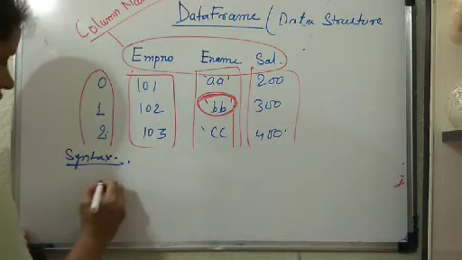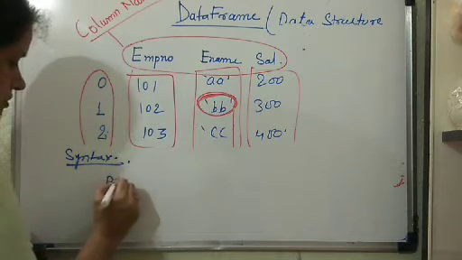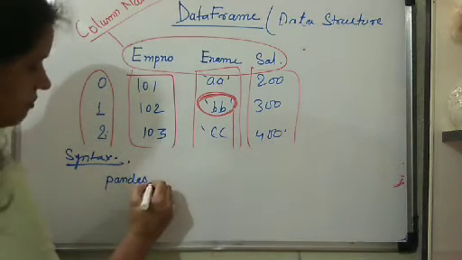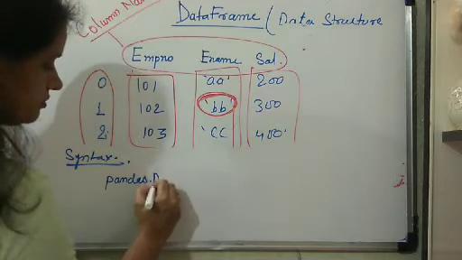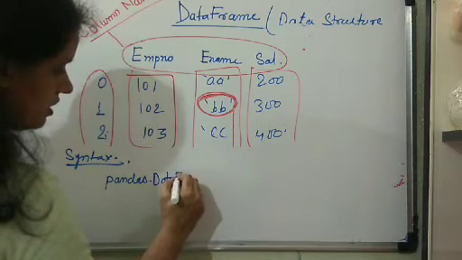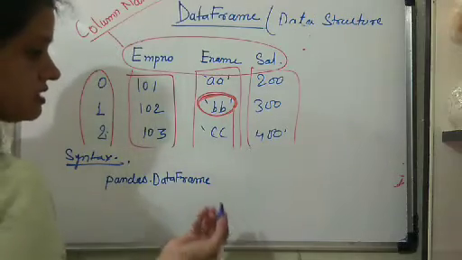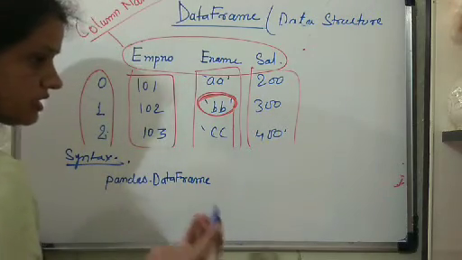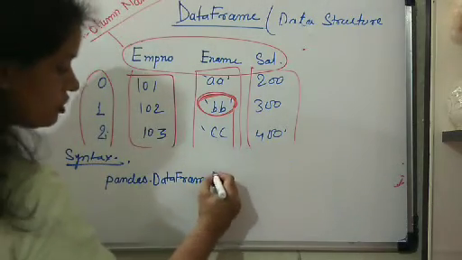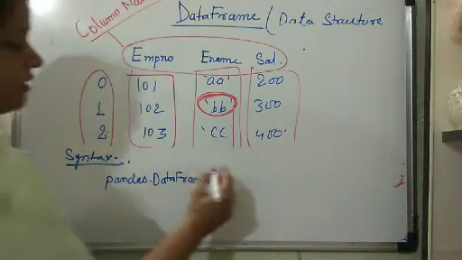Okay, so now pandas dot DataFrame. As you know, just as in series you used the series constructor method, this DataFrame is also a constructor method, right?